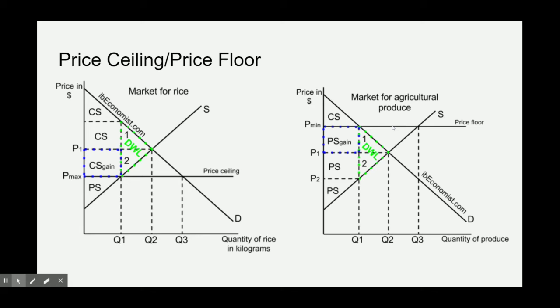Okay, now onto a price floor. So just like a ceiling would prevent you from jumping up to the next floor, a price floor prevents you from falling down into the basement. So price floor right here, this is what equilibrium would be. It's preventing the price from getting down that low. So what does it do?